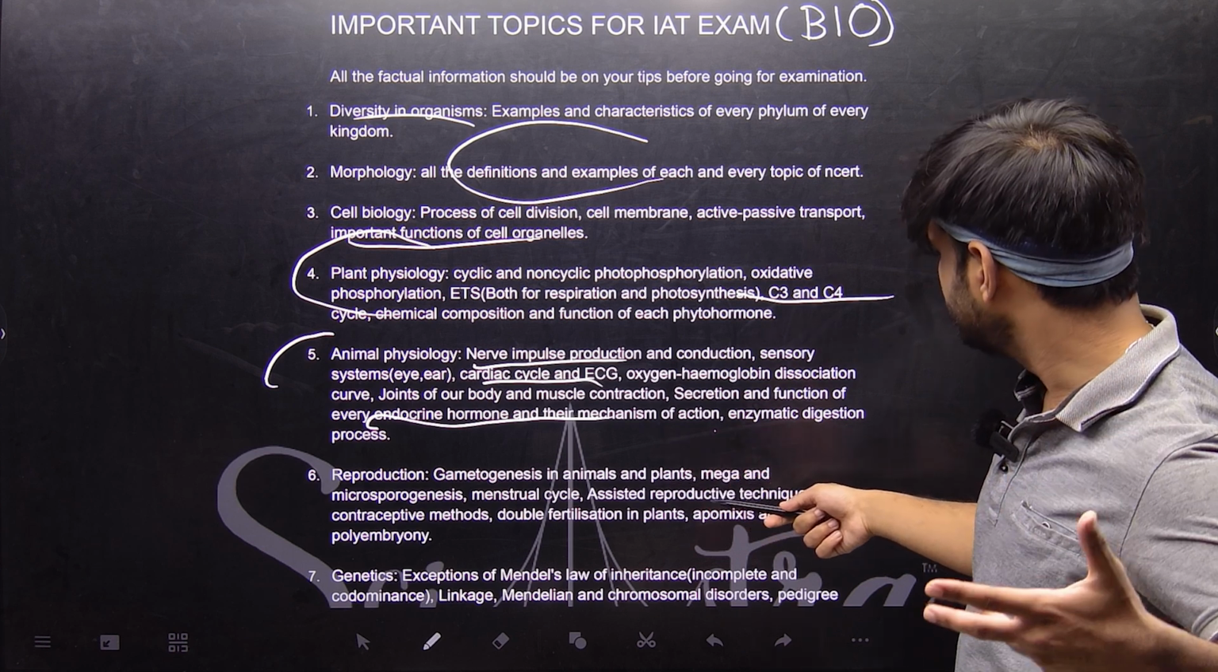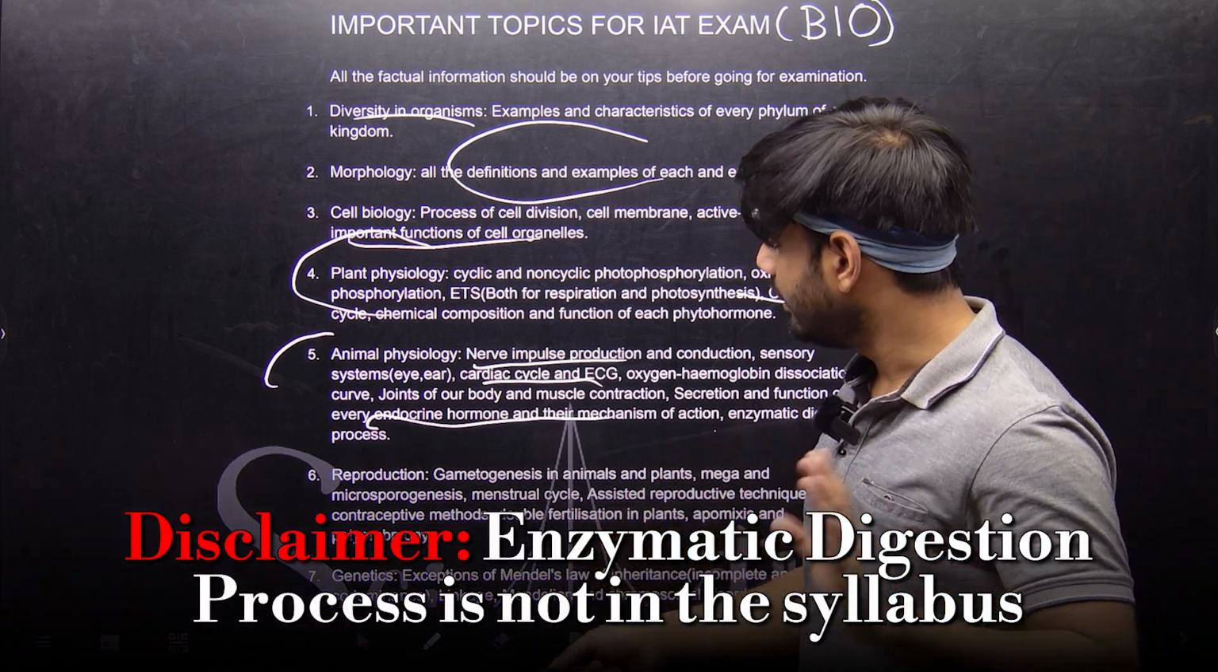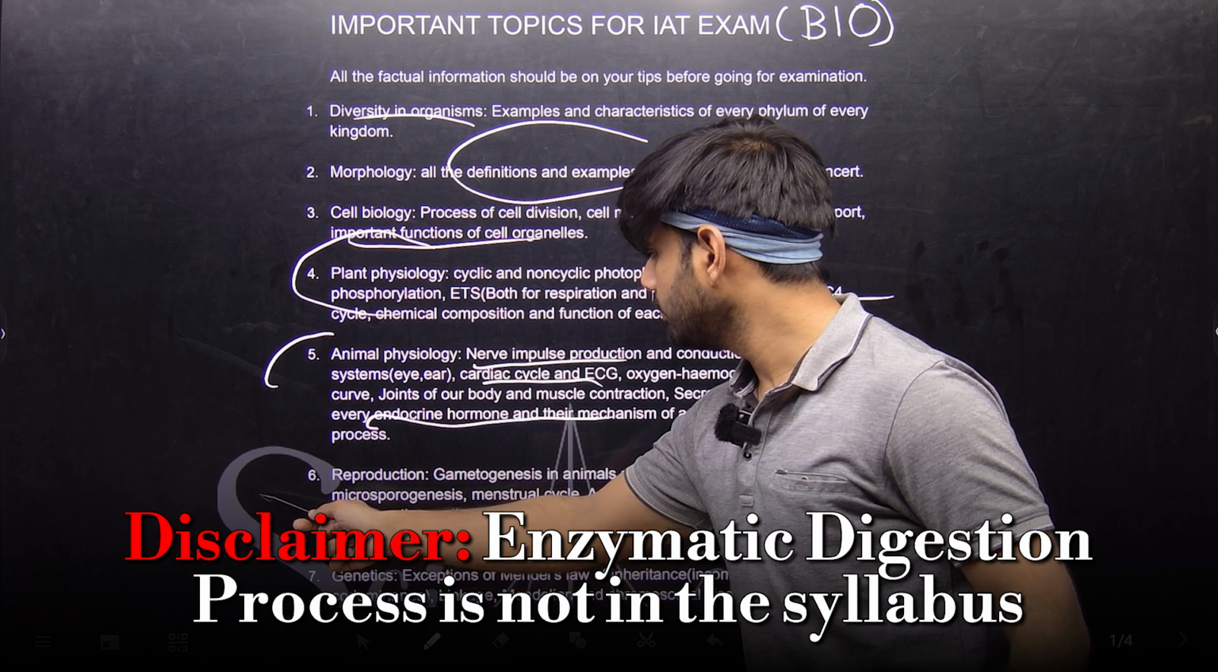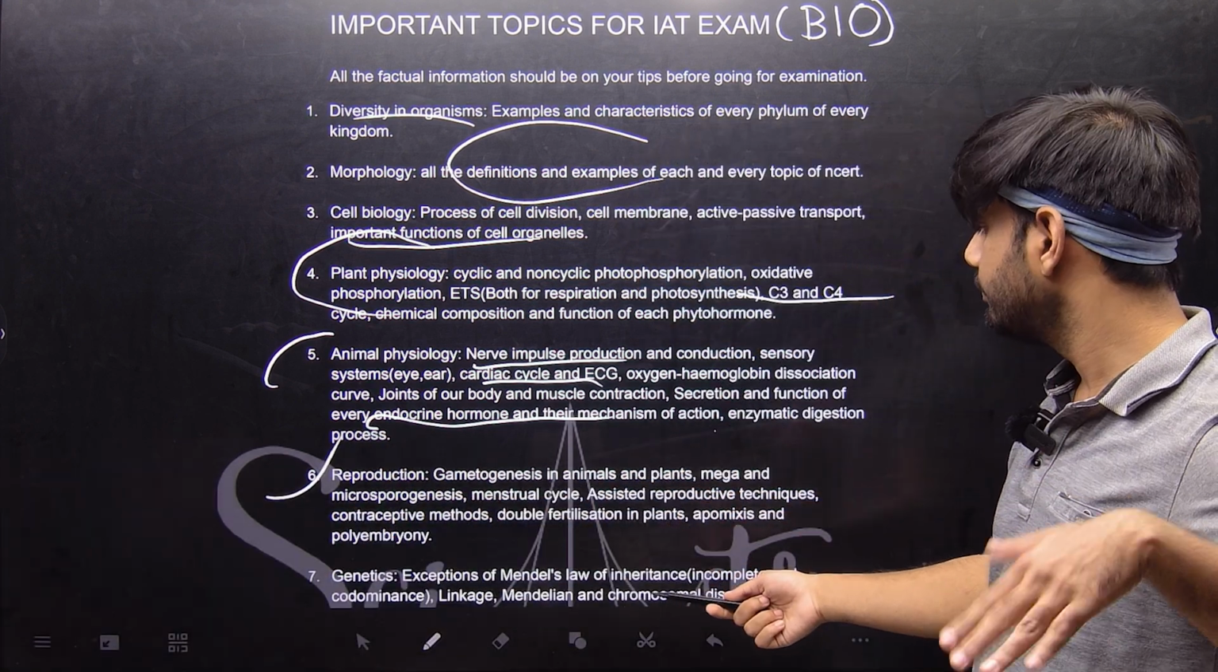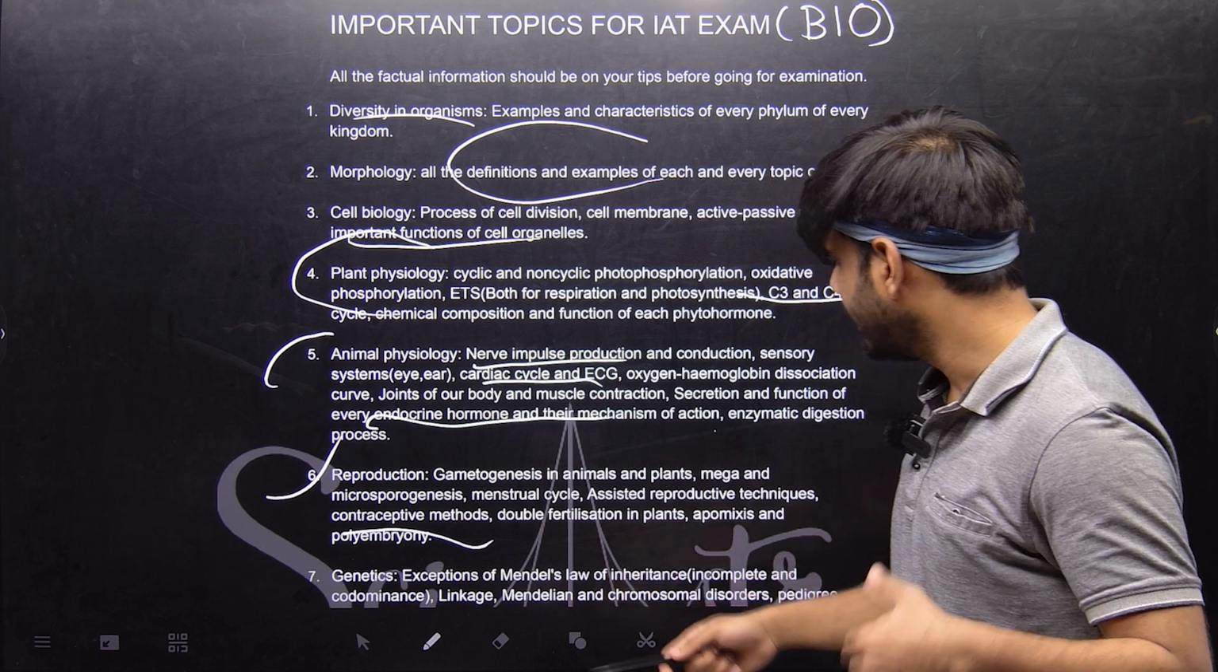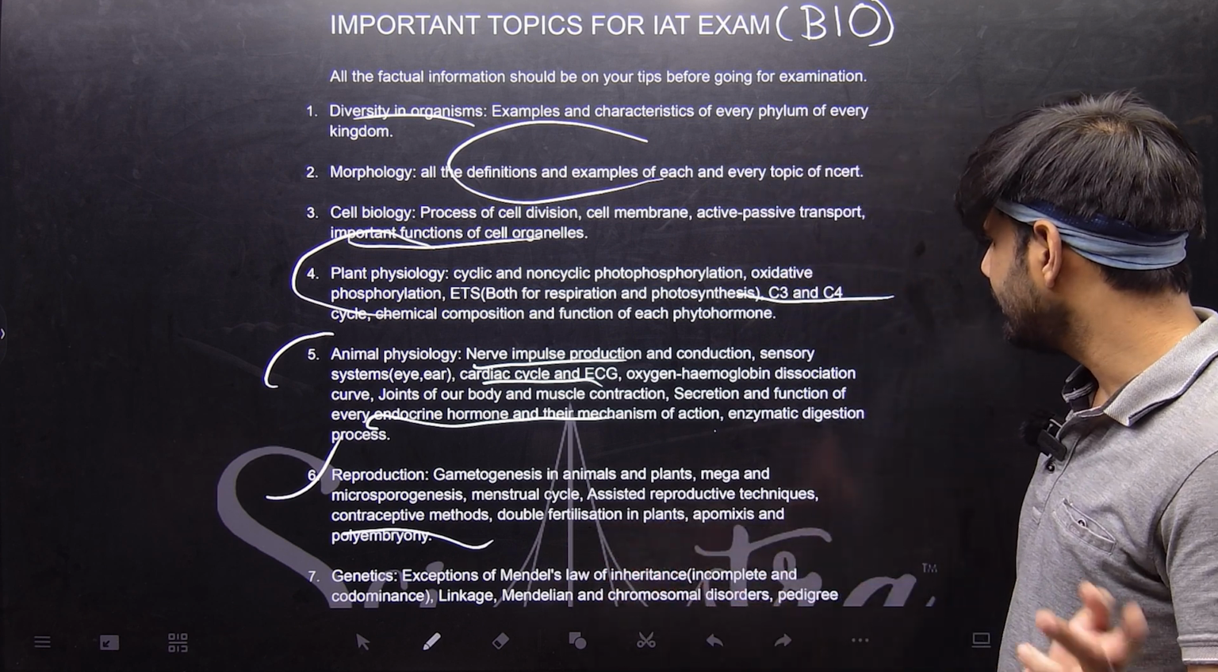Now you have a very important chapter as well, which is reproduction. So you have gametogenesis, animals, plants, both. You have contraceptive methods, right? The fertilization in plants and animals, right?